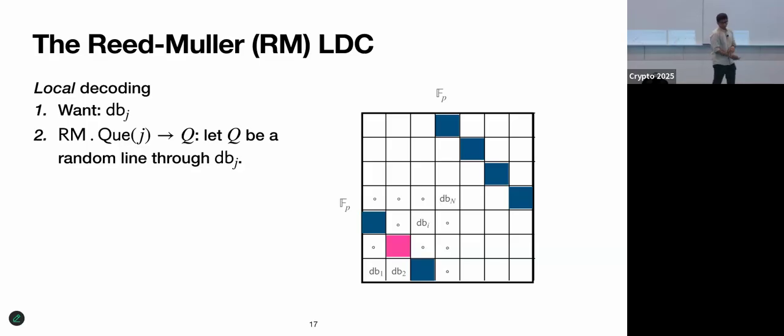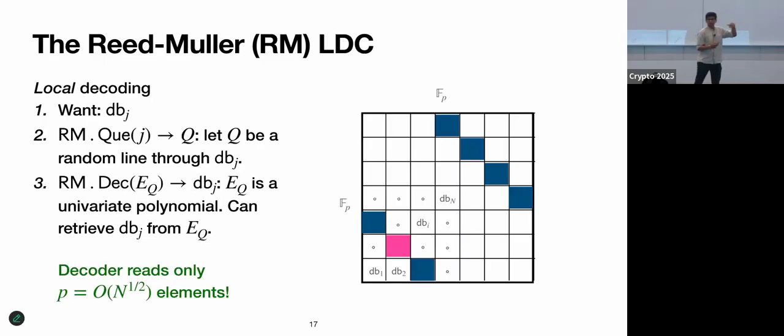Okay, so we'll pick a random line, and the thing that people have noticed about Reed-Muller LDC, this is not something I'm coming up with right now, is that if you look at the code word symbols along this line, they are the evaluations of some kind of univariate polynomial. Okay, and evaluations of a univariate polynomial are precisely another famous code called Reed-Solomon code. And you can then just invoke the Reed-Solomon decoder on this line to retrieve DBJ.